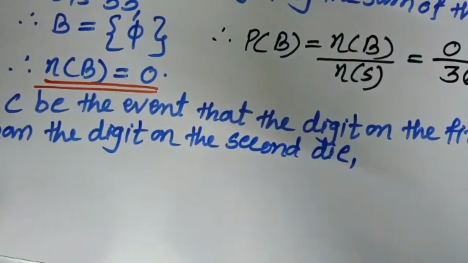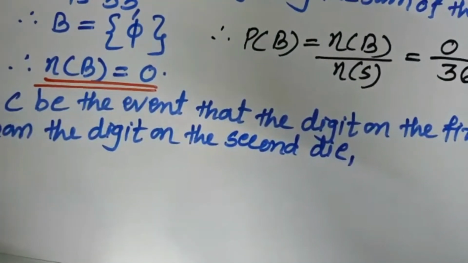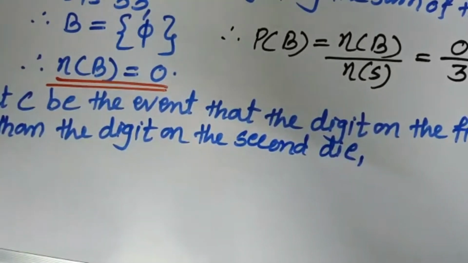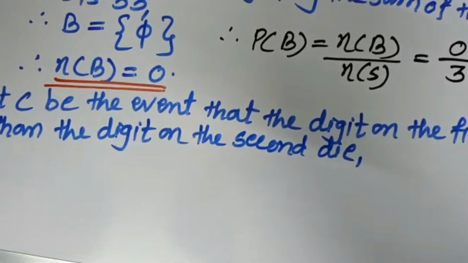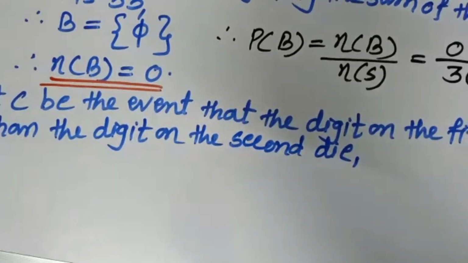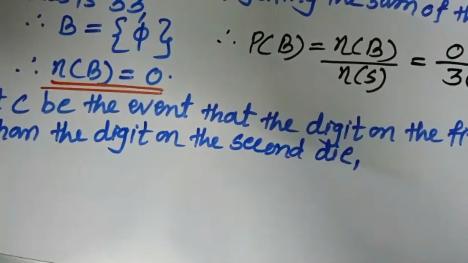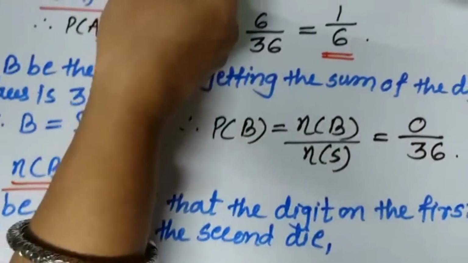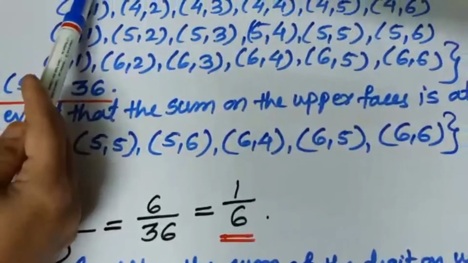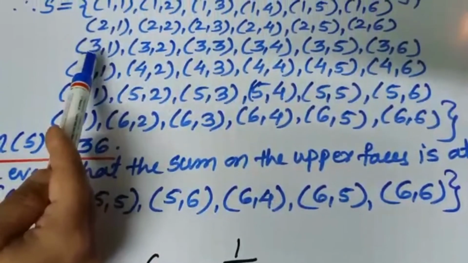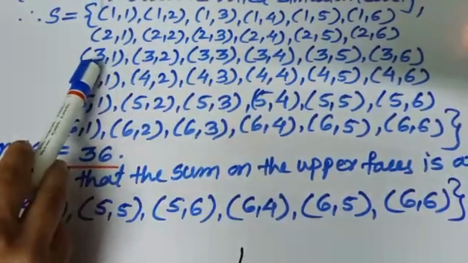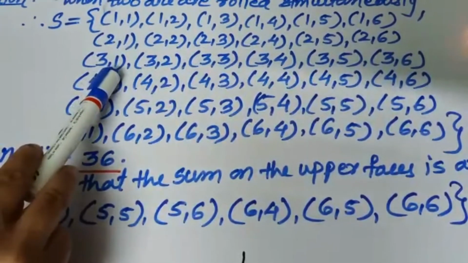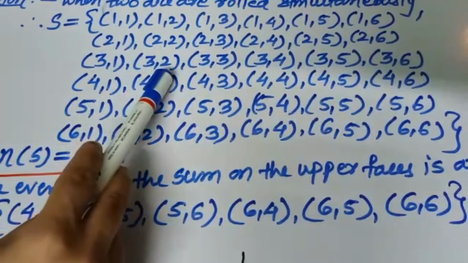Understood the condition? So which points or which possibilities here we have to consider? We have to check whether the first number of these outcomes is greater than the second number or not. For example, see in this outcome, here the first number is greater. So 3, 1, 3, 2. Correct? 3 is greater than 1. Here 3 is greater than 2.